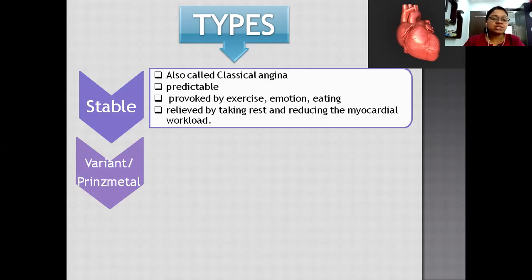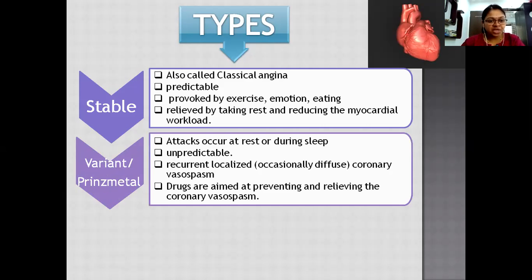The next type is variant or Prinzmetal angina. Now, what is variant or Prinzmetal angina? Okay, this is variant in nature. That means it can occur when we are taking rest or even when we are sleeping. There also the attack can be precipitated. It is an unpredictable one. It occurs due to recurrent localized coronary spasm. That means in the coronary artery there will be some vasospasm. Vasospasm is a sudden contraction of vessels.